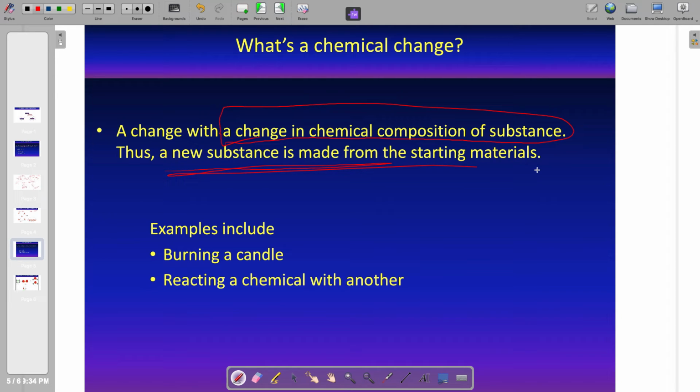What this means is the bonds that hold the atoms together to form your substance, when that substance undergoes a chemical change, those bonds are broken and reform in new ways to form a new substance. So that's what this is saying. What are examples of chemical changes? Examples include chemical reactions, basically. Chemical reactions are chemical changes. If you burn a candle, the candle burns and produces carbon dioxide and water. So these are examples. Let's look at a particle model to explain this in detail.